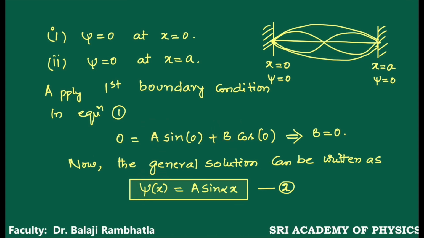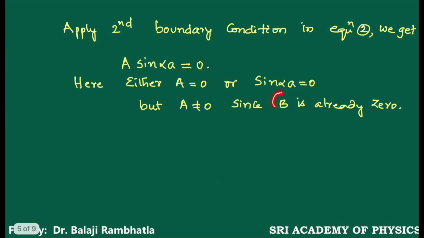Then what is the value of ψ? ψ is equal to 0. It means there is no wave in between these two boundaries. But there is a wave. So, since B is already equal to 0, A is not equal to 0. Therefore, sin αa = 0.